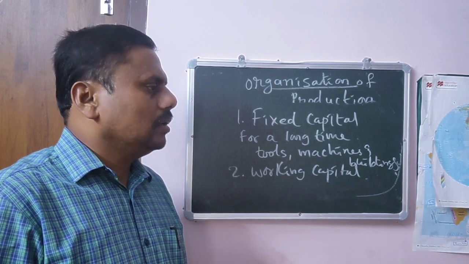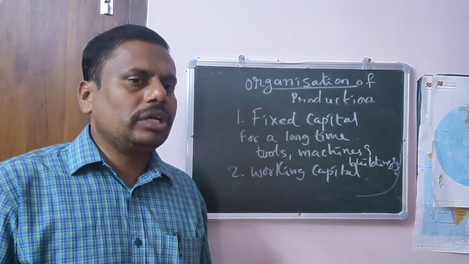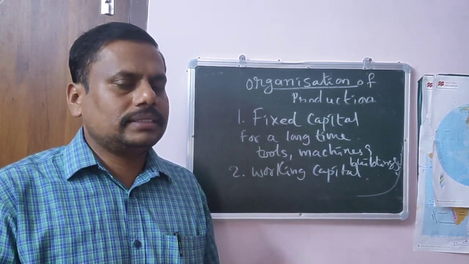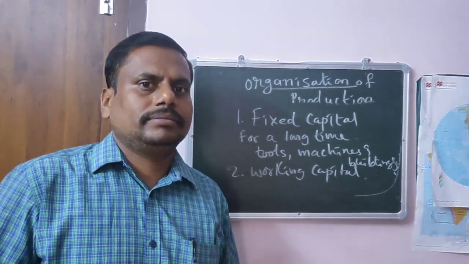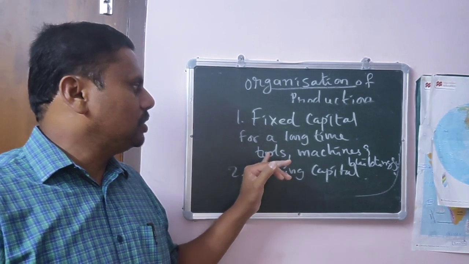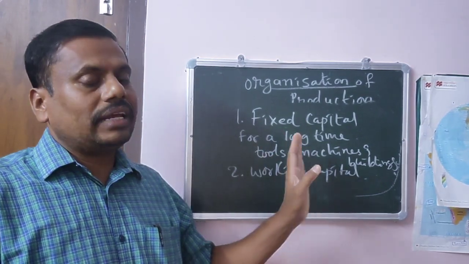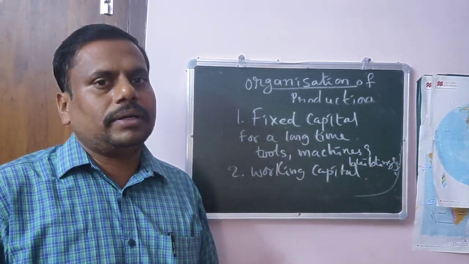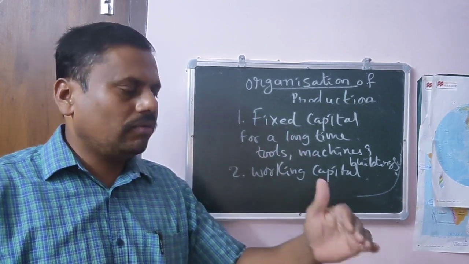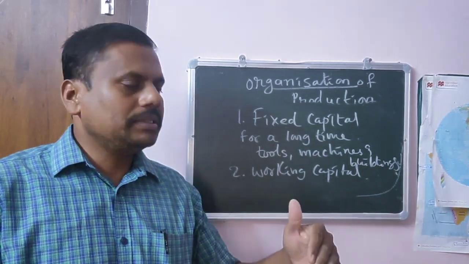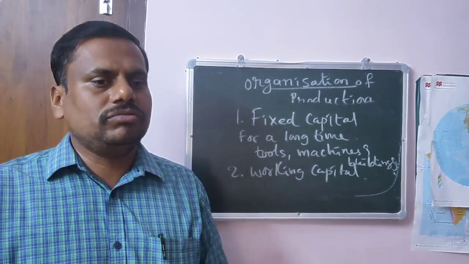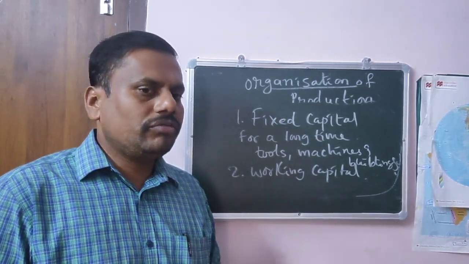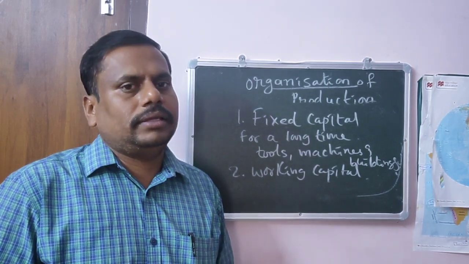But while doing production, you have to replace some. What are those? Those come under working capital. So the things which we use for a long time, that is fixed capital, no need to replace. Working capital means which you have to replace, which you have to change, for which you have to pay money every time.